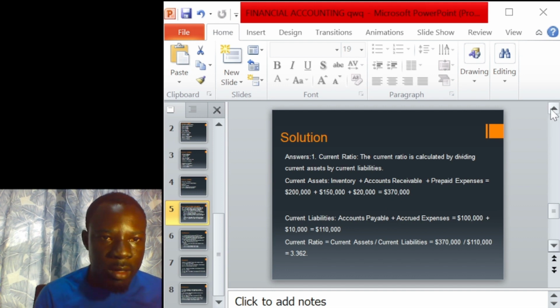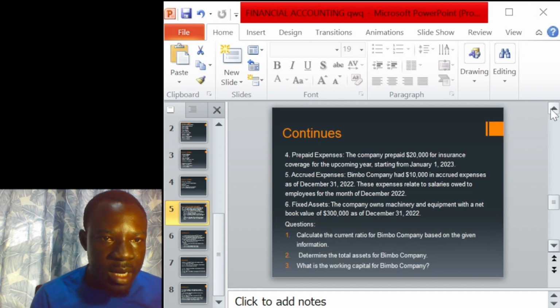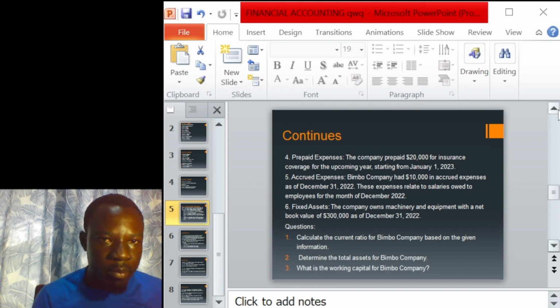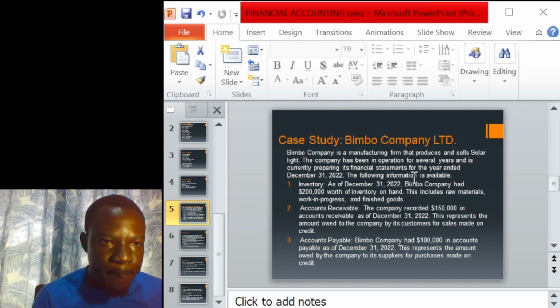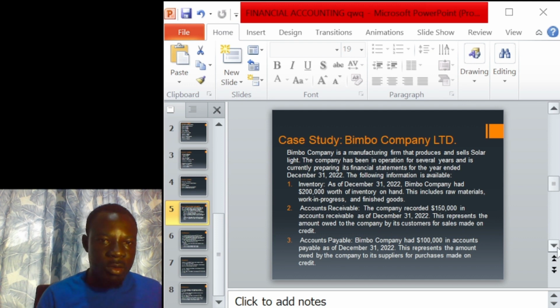Sorry, let's go back to the question. Prepaid expense is $20,000, not $10,000. The accrued expense is $10,000, but the prepaid expense is $20,000. So $20,000 plus $200,000 plus $150,000. Good.